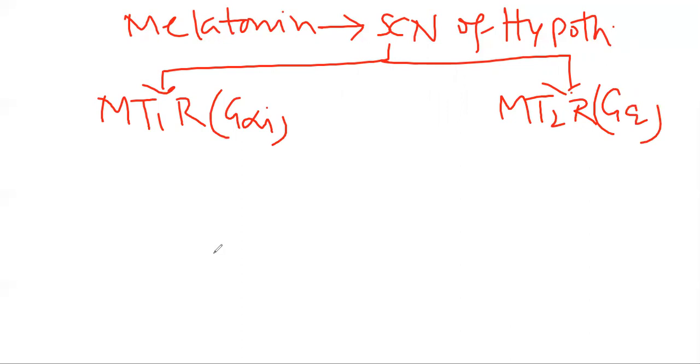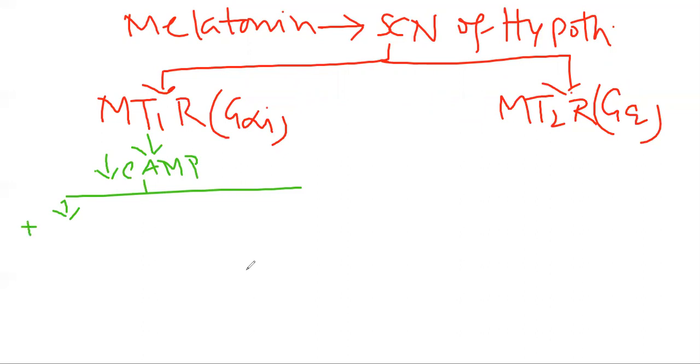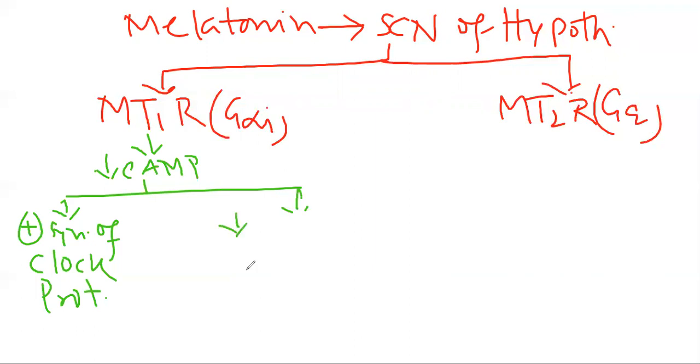Now, after that, what events will occur? If it is a G alpha inhibitory type receptor, it will decrease the concentration of cyclic AMP, and this will lead to two types of action. One, there will be increased synthesis of the clock gene or clock protein. And the other, it will decrease calcium ion influx.